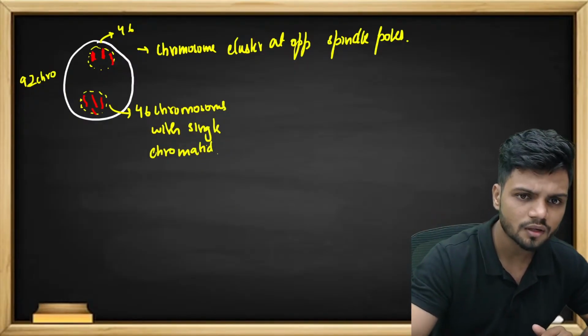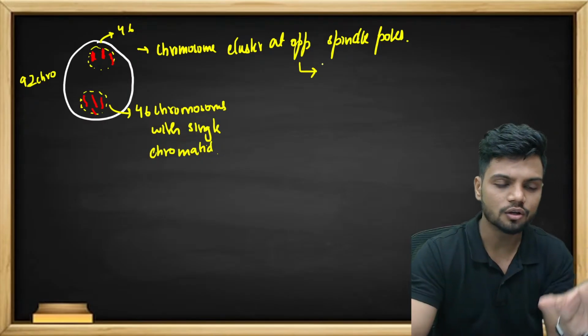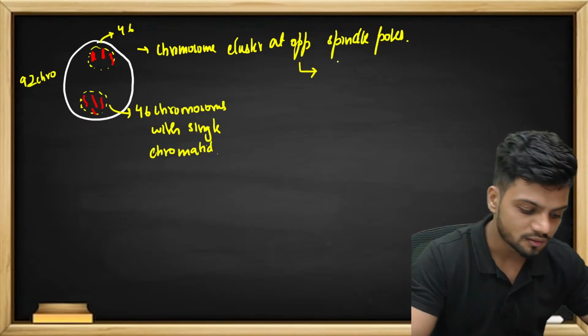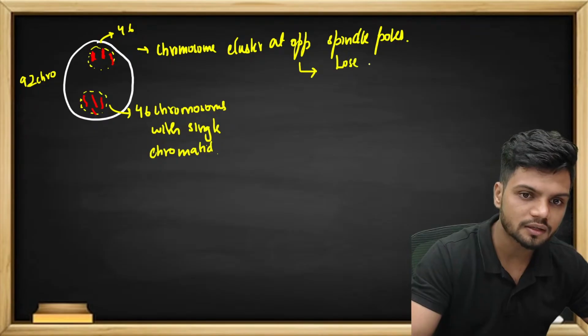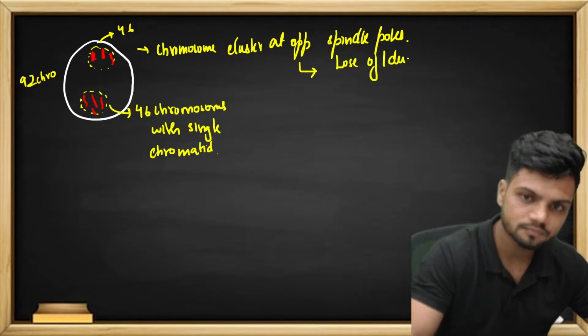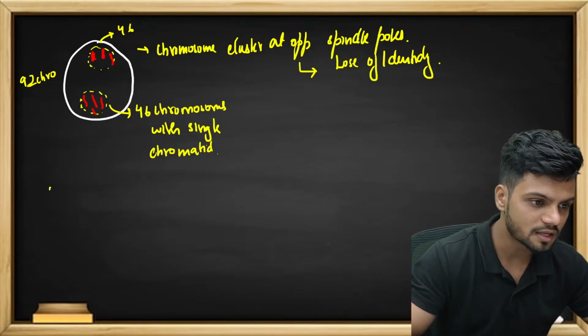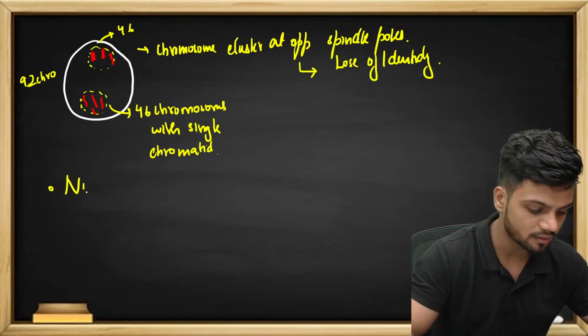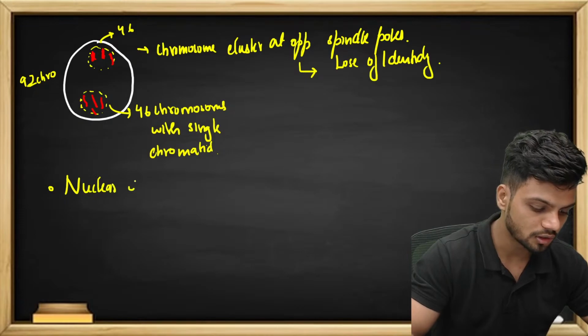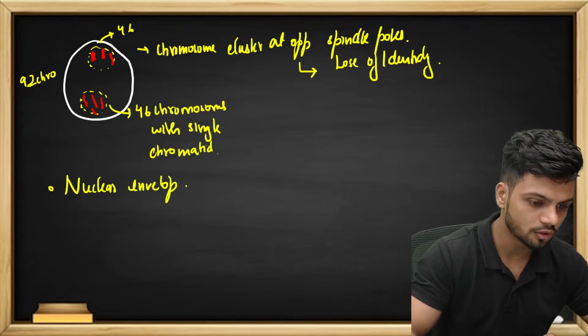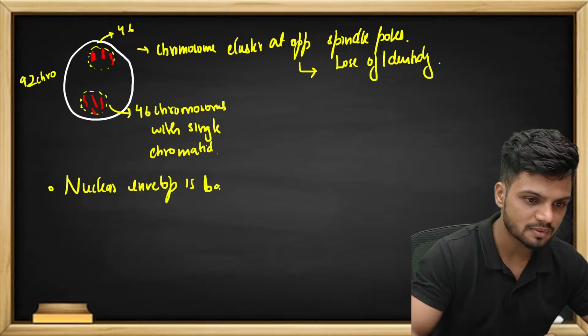Okay. Now, since all the chromosomes are clustering towards one side, they are losing their individuality. Loss of identity is happening. Now, what is happening? The nuclear envelope is coming back. The nuclear envelope is back in the business.